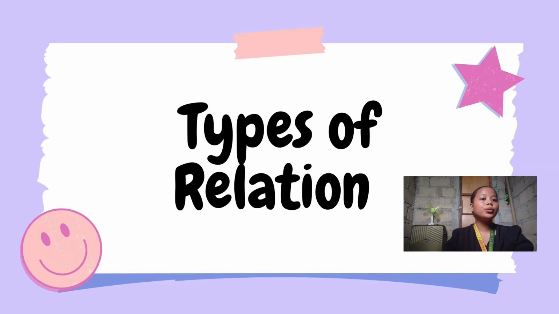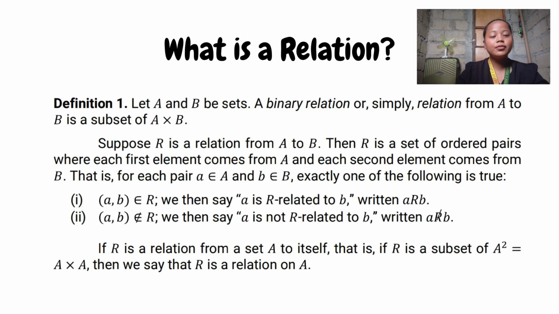So we have here the types of relation. First, let us define what a relation is. Let A and B be sets. A binary relation, or simply relation, from A to B is a subset of the Cartesian product of A and B. Suppose R is a relation from A to B, then R is a set of ordered pairs in which each first element comes from A and each second element comes from B. That is, for each pair, a is an element of A and b is an element of B.